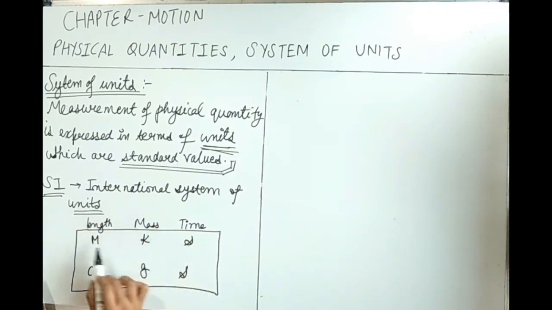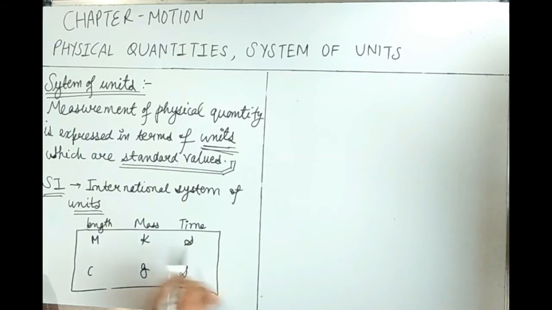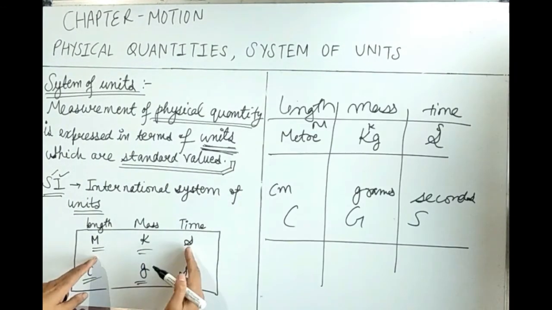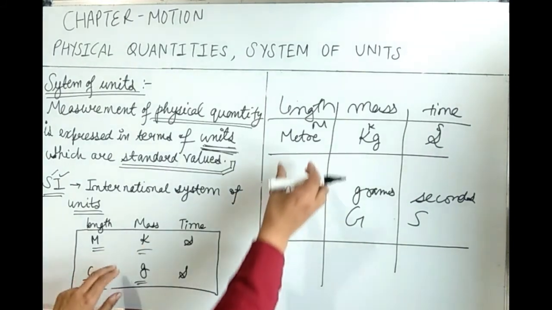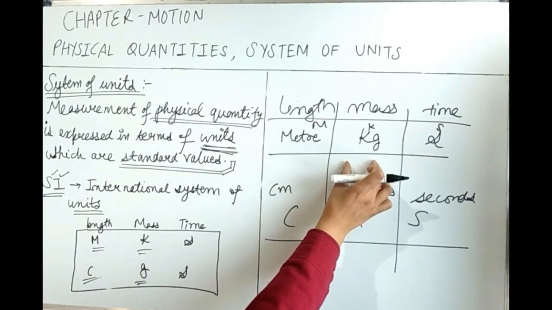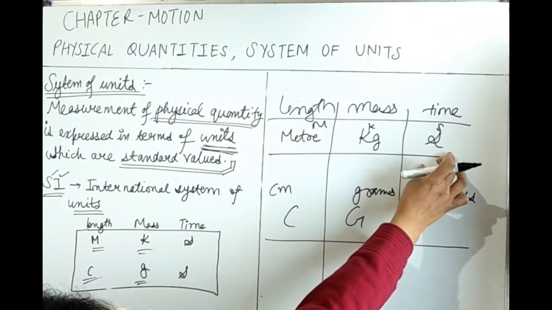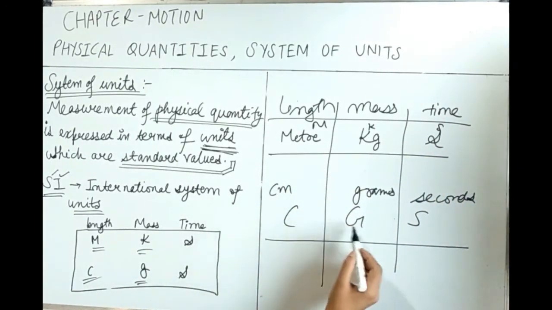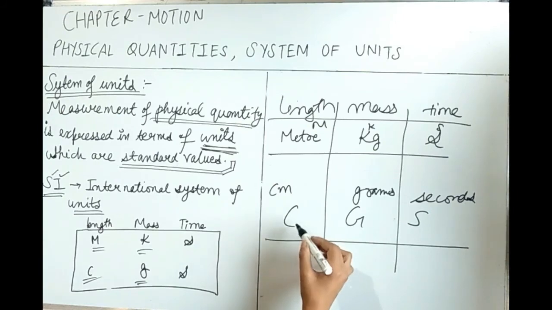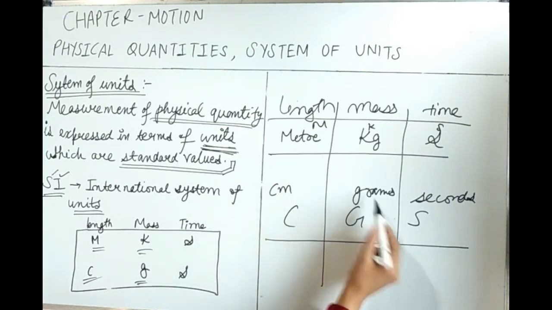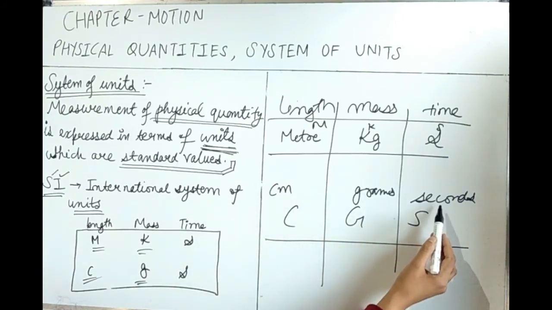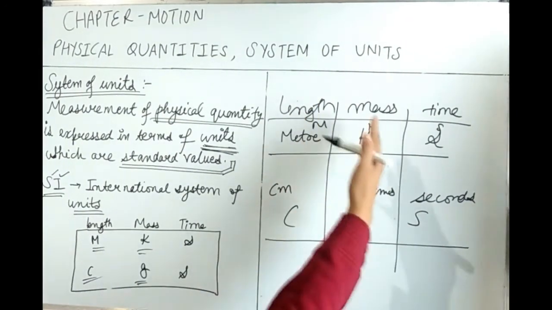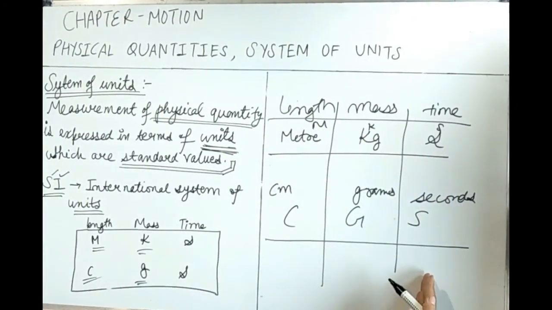MKS system is meter, kilogram and second. M stands for meter, K stands for kg and S stands for seconds. Second one is CGS system. C is for centimeter, G is for grams and S is for seconds again. So this is for length, mass and time.